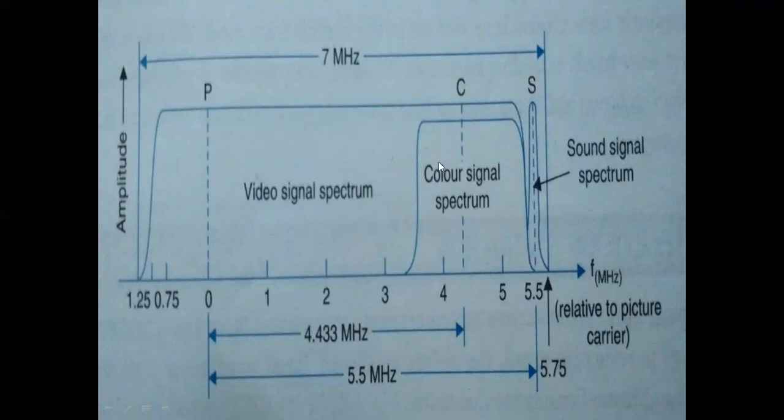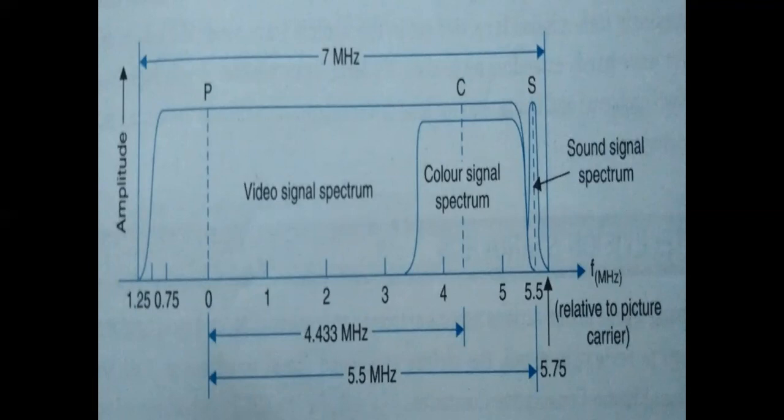So the video signal is modulated by using vestigial sideband modulation. The audio signal is modulated by using frequency modulation in case of TV transmission. That means a television transmission signal occupies a total of 7 megahertz bandwidth for each television channel.